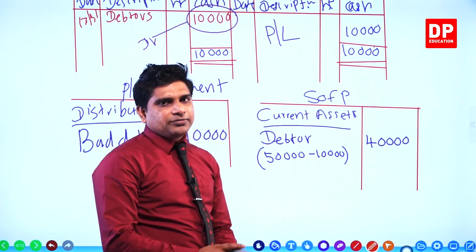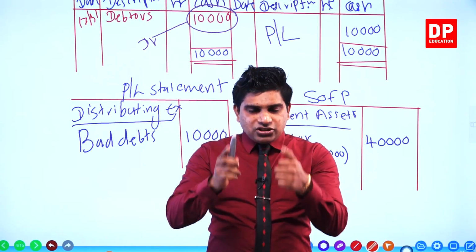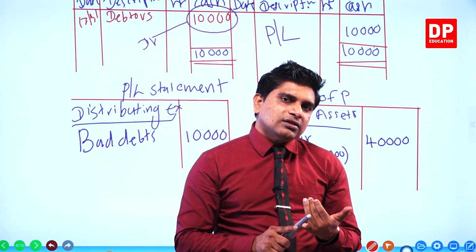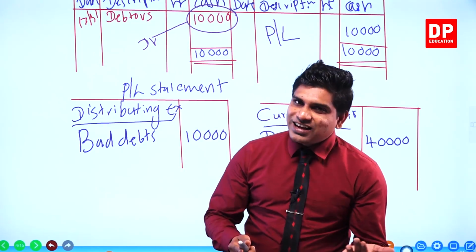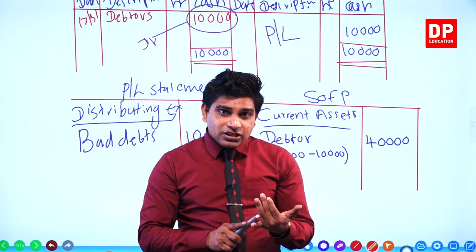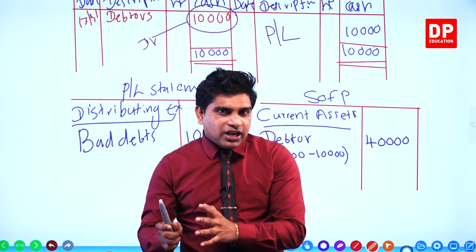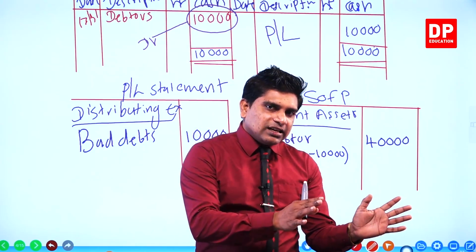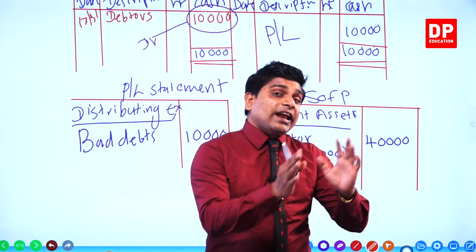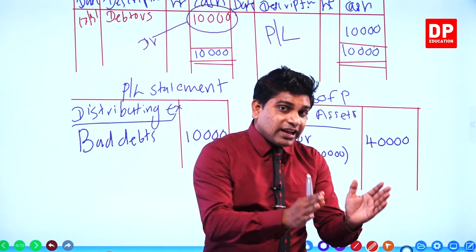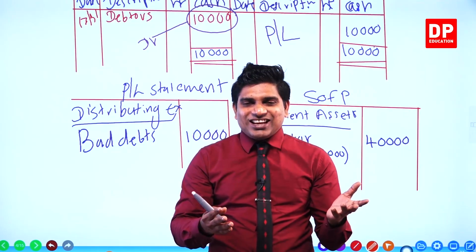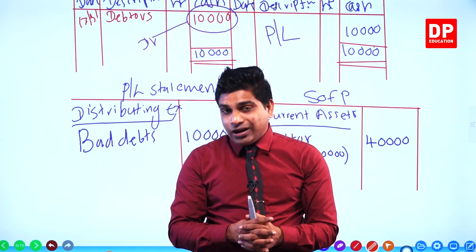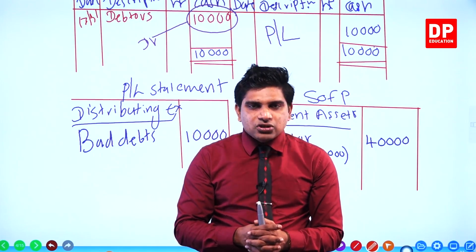This is the way, right? You must remember now, what's the double entry for the bad debts? Debtors account debit. Is it creditors account credit? No, no, right? Debtors account debit is the balance, right? Balance we write in the debit side, debtor balance we write in the debit side. Creditor balance we write in the credit side, right? Creditor side is credit side. But here we need only two accounts to record the bad debts.